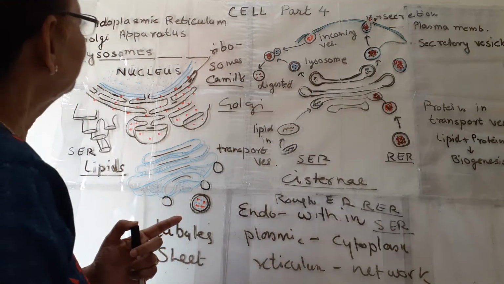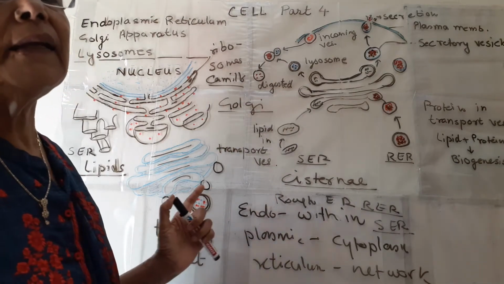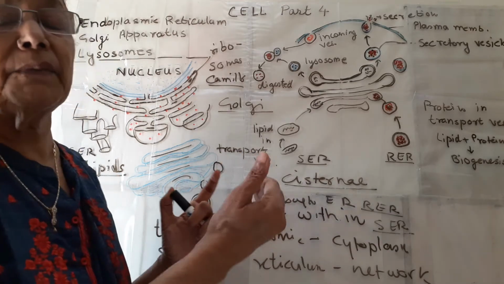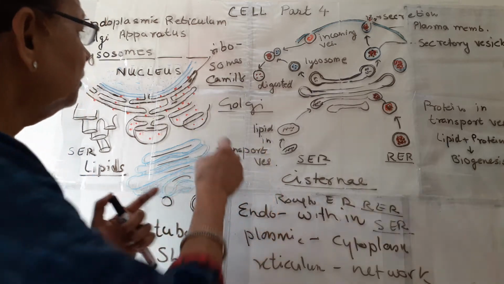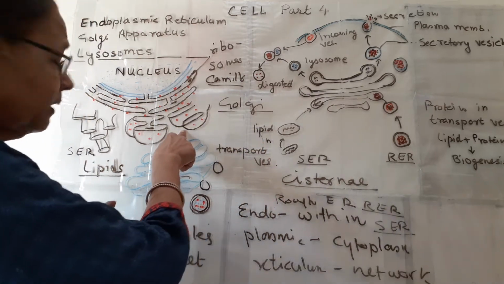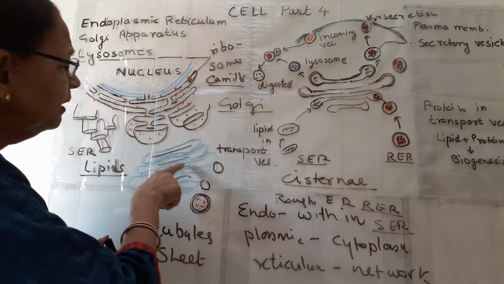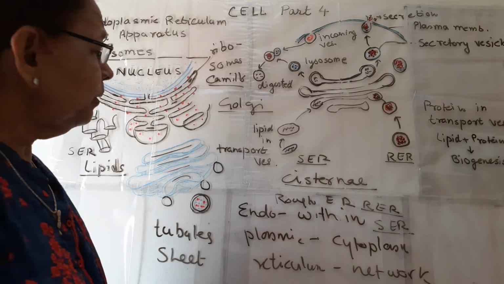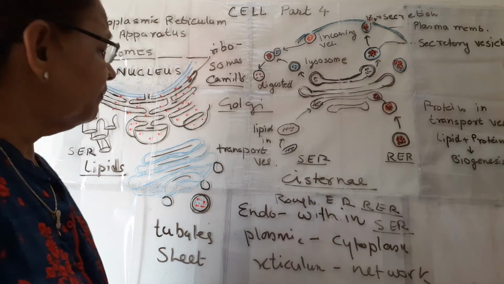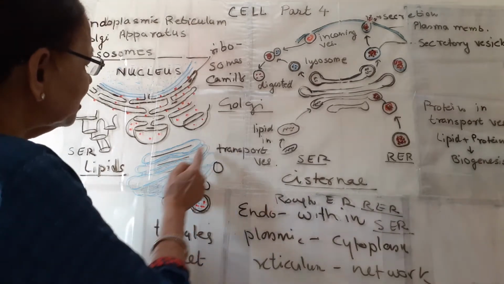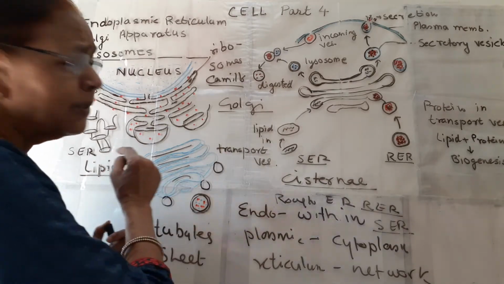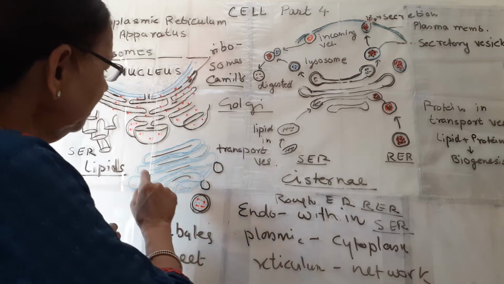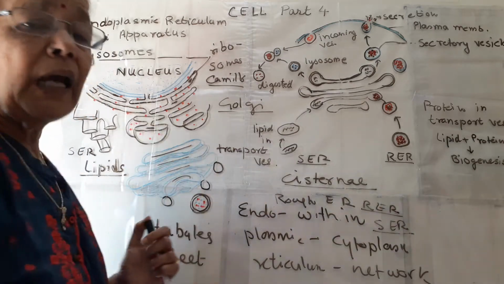Now, what is the function of this Golgi apparatus? It is like the transport system. It forms a transport system in the cell. How? The proteins which are formed here, the lipids which are formed here, are taken up by these Golgi bodies. They are also lamellar in structure, covered by plasma membrane type membrane, and inside there are lacunae or space.